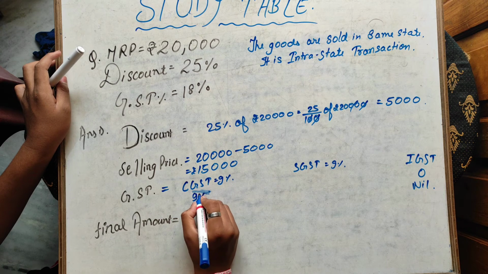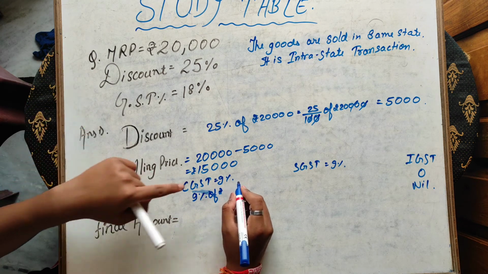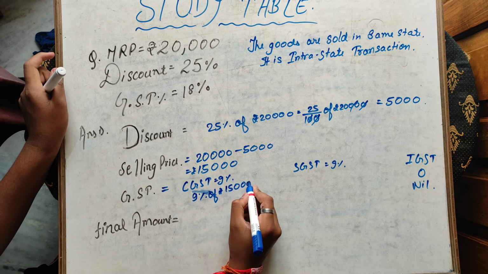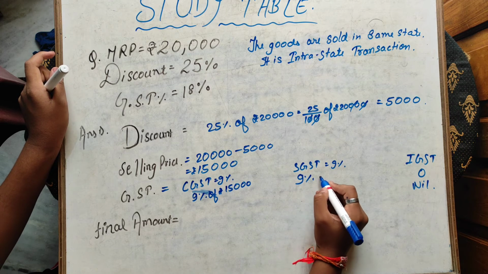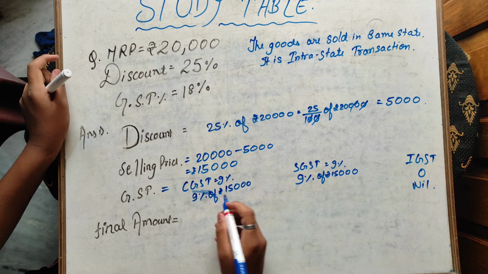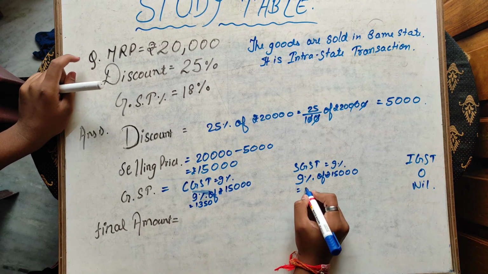So 9% of rupees 15,000 selling price, and 9% of rupees 15,000. It will be 1350. You can calculate this.